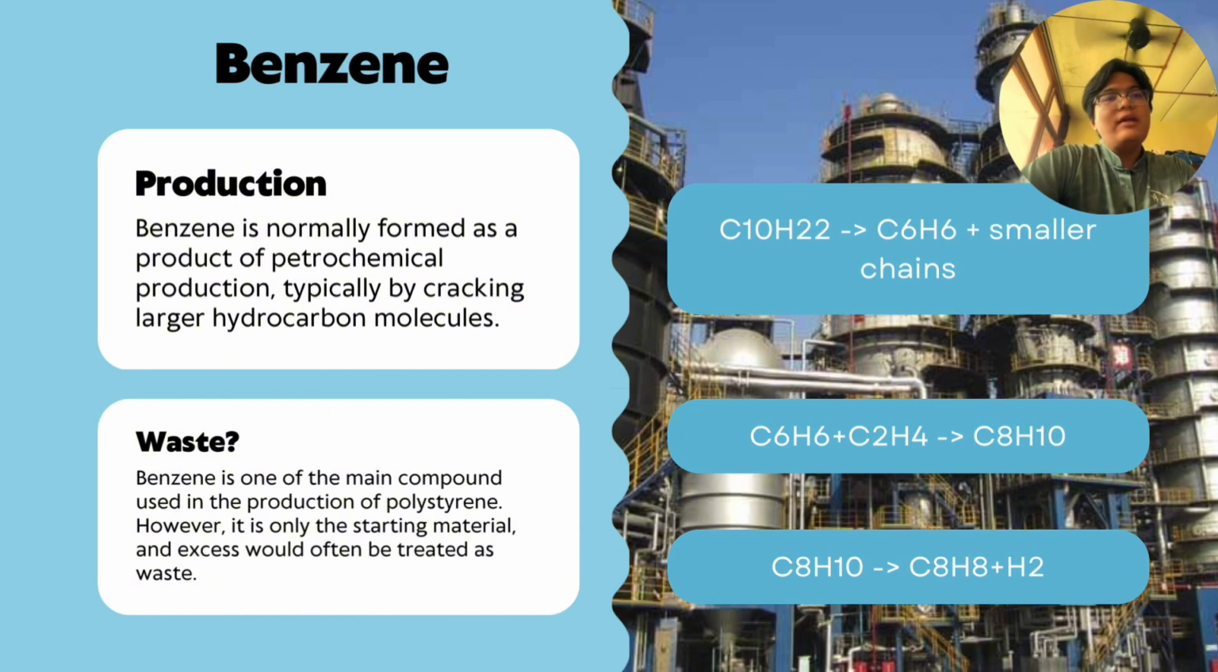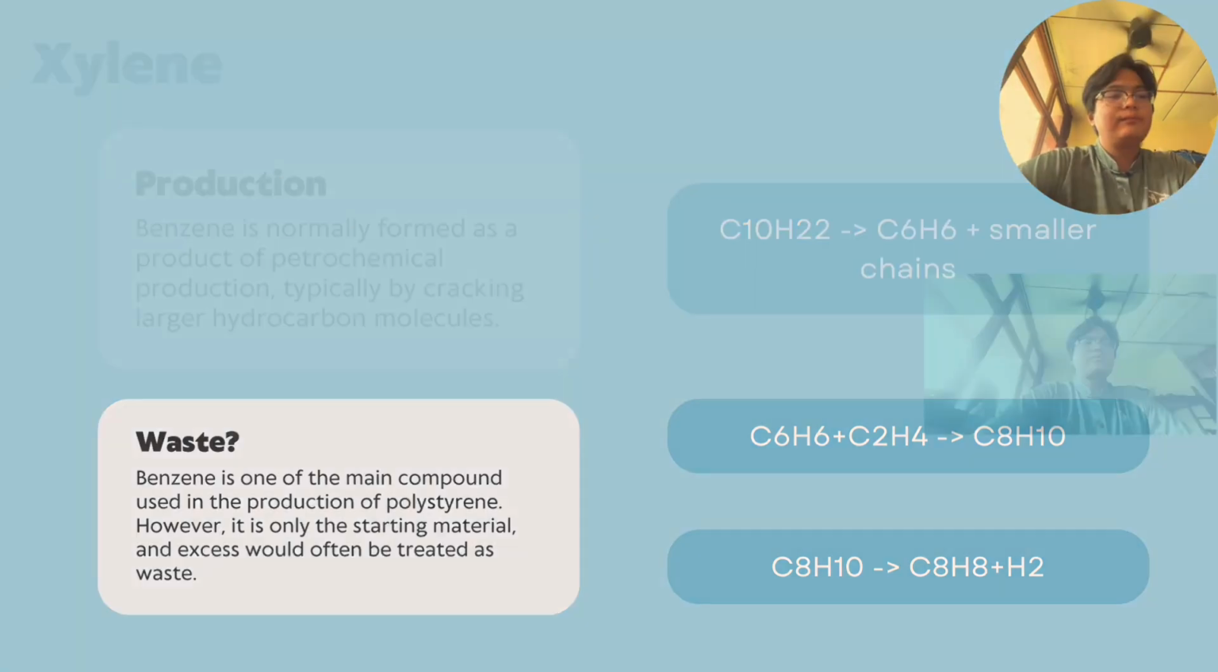Okay, so why is benzene treated as waste? Basically, even though benzene is important, being used as one of the main compounds in the production of polystyrene, if benzene is produced in excess, it would often be treated as waste and be discarded along with the other chemical waste from the factory.